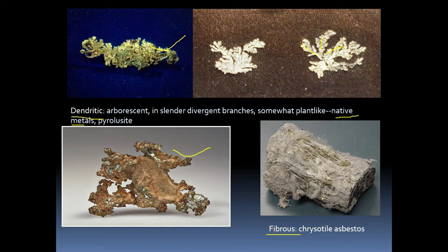Then the next one is fibrous. Fibrous means you can see threads in this particular mineral; threads can be taken out, or we can see the threads. That is nothing but fibrous form. Asbestos is the example for that.